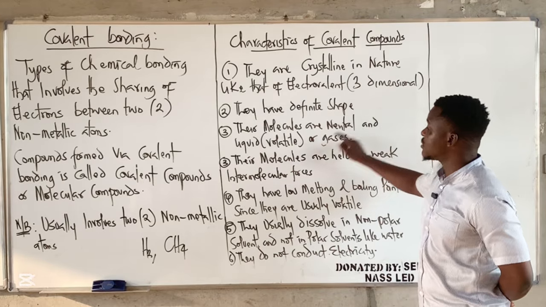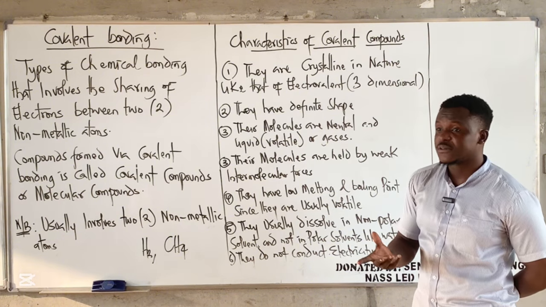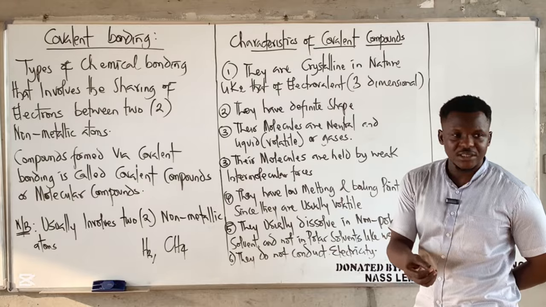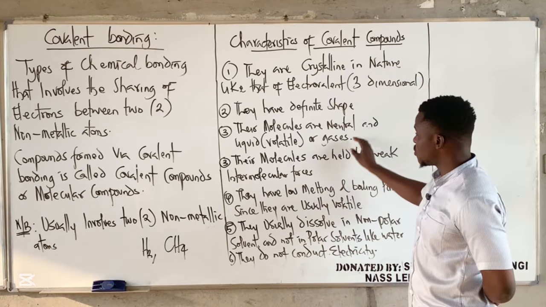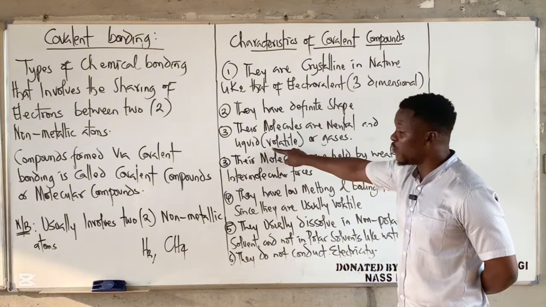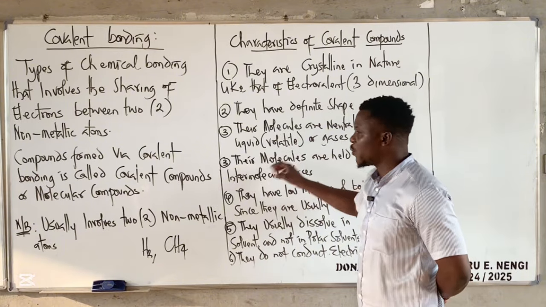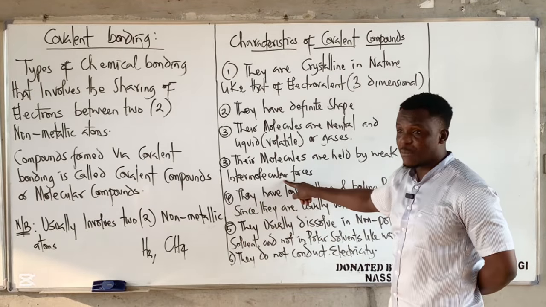Most covalent compounds are liquids or gases, unlike electrovalents that are solids. Now, obviously, if something is a solid, it will require higher melting or boiling point. Since this one is already liquid, not just normal liquid, but volatile liquids. I believe you know what volatile liquids are. Volatile liquids are liquids that evaporate easily. Their molecules are held by weak intermolecular forces.